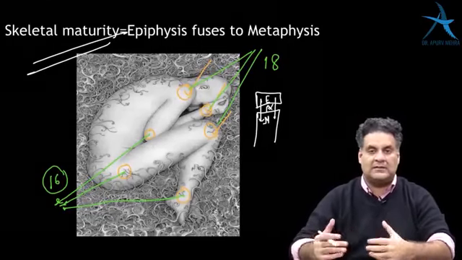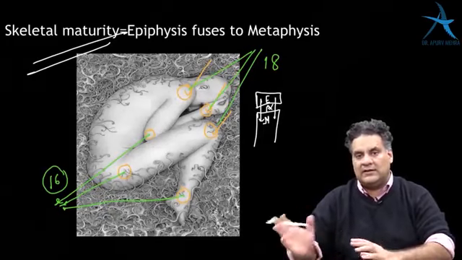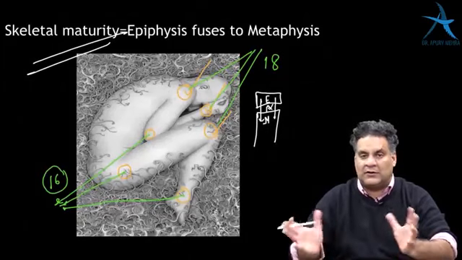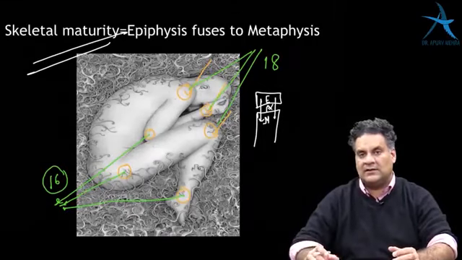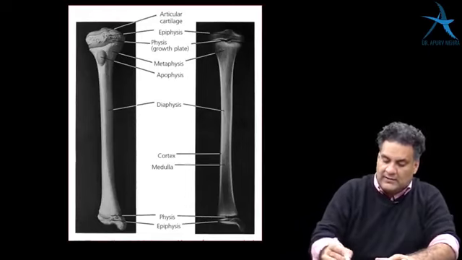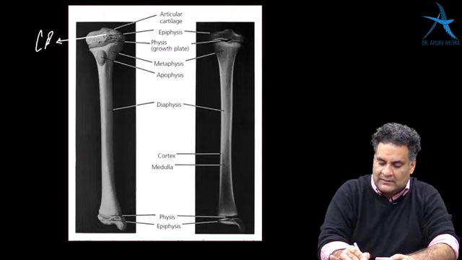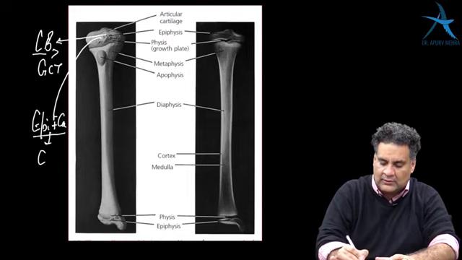So whenever they talk about a patient above skeletal maturity, it means more than 20. And usually the more serious things start after 40. So if they ask above skeletal maturity, more than 20 and less than 40, that's the usual age group. And more than 40 is usually a patient who's got more serious things. Then coming to the area involved. If they talk about epiphysis of a bone, chondroblastoma is number 1 tumor, followed by giant cell tumor. If they talk about epiphysis plus calcification, remember it's chondroblastoma.